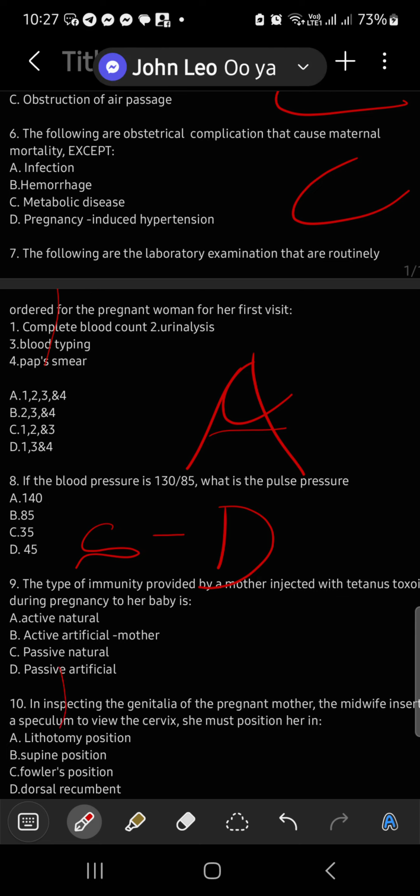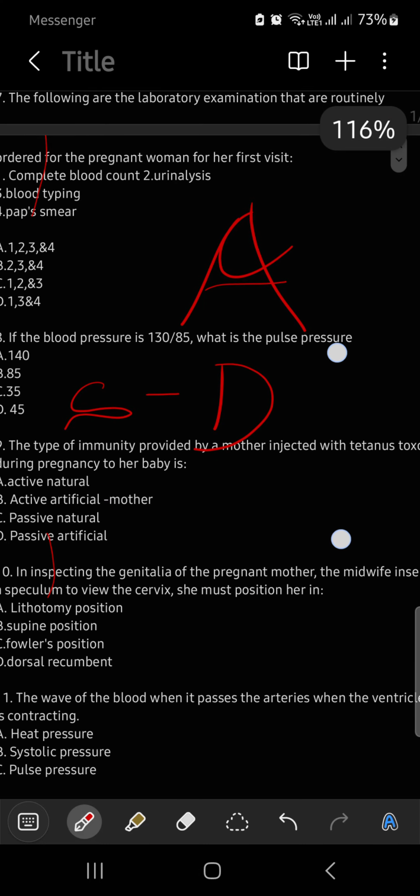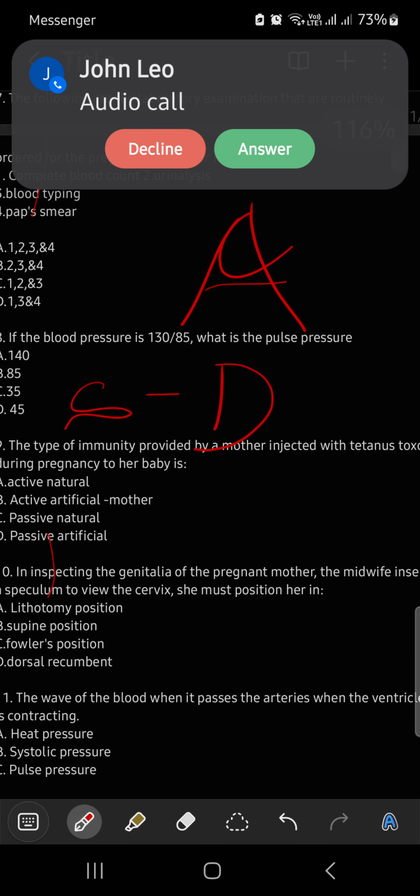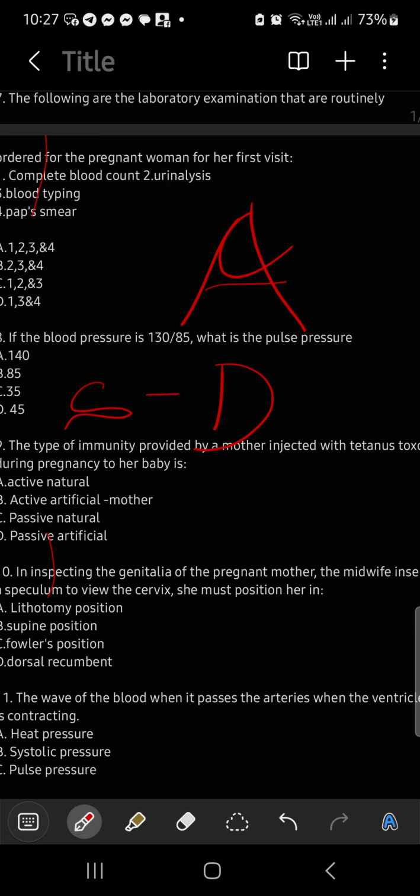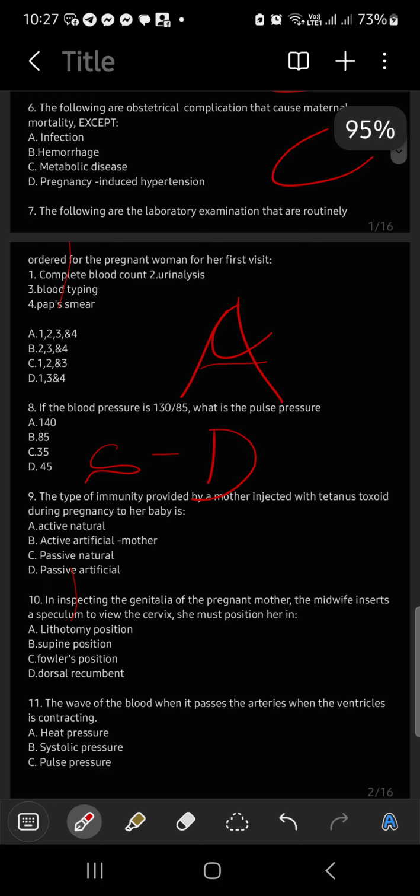Now, the type of immunity provided by a mother injected with tetanus toxoid, that is a vaccine. The type of immunity provided by the mother injected with tetanus toxoid during pregnancy to her baby is... kasi to her baby na eh.